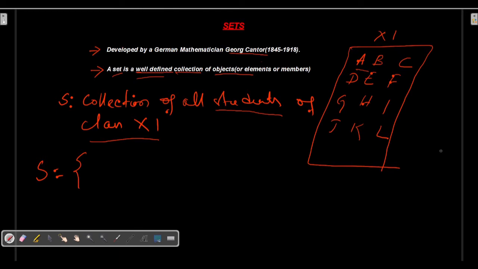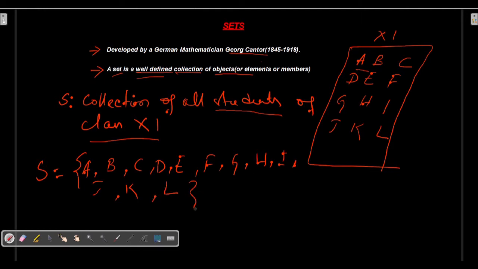Since there is a student named A in class 11, I can put A in this collection. Similarly, I can put B, C, D, E, F, G, H, I, J, K, L. All these elements will be inside this collection because all are names of students of class 11.